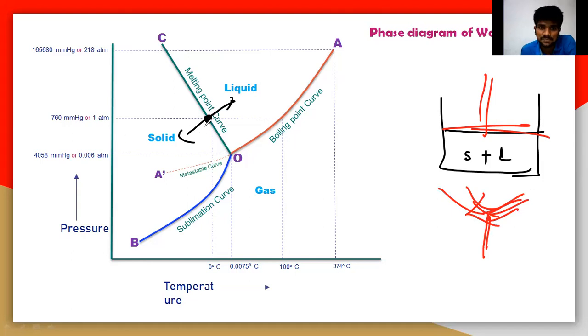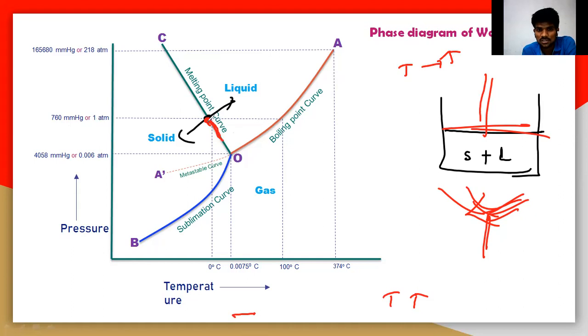And now see here, when you move on this side, we are moving towards the right side. That means you are increasing the temperature. First the temperature must be increased. Again, the pressure. So what happens to the pressure?